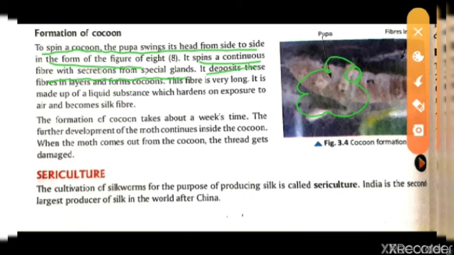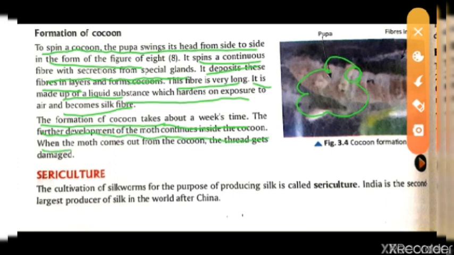It deposits these fibers in layers and forms the cocoon. This fiber is very long, it is made up of liquid substances which harden on exposure to air and become silk. So the formation of the cocoon is the formation of the silk fiber. The formation of the cocoon takes about a week's time. The further development of the moth continues inside the cocoon.